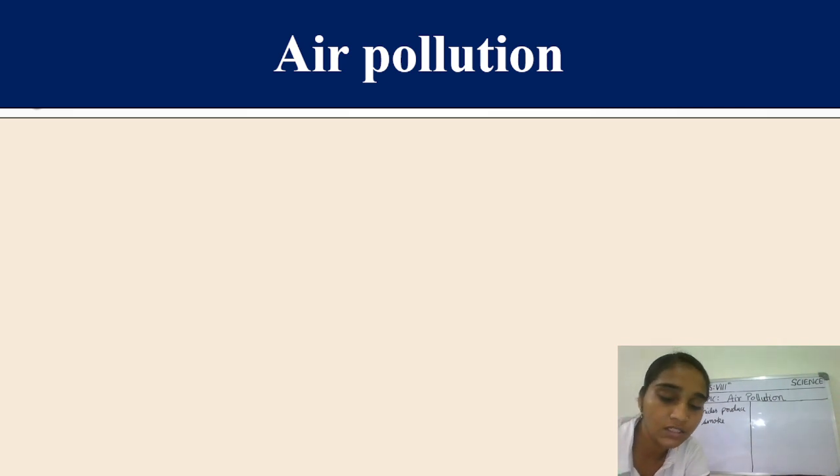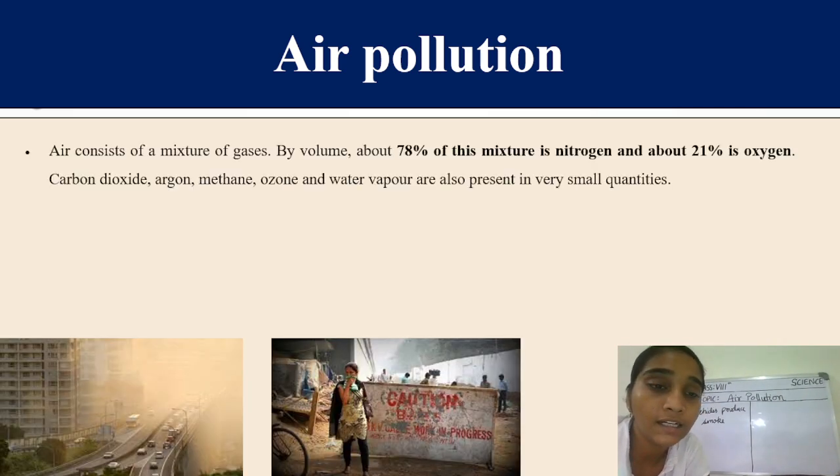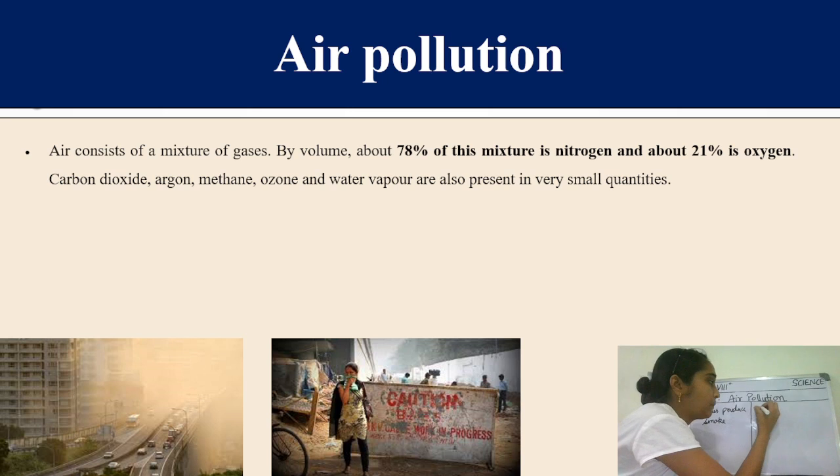Okay, very good students. So the air consists of a mixture of many gases. We already know that 78% of the air is nitrogen, right?